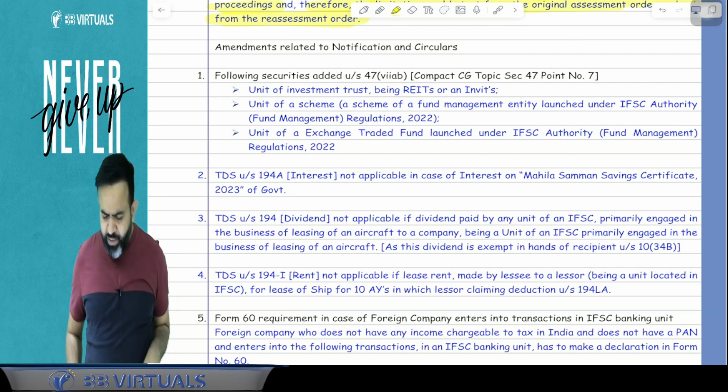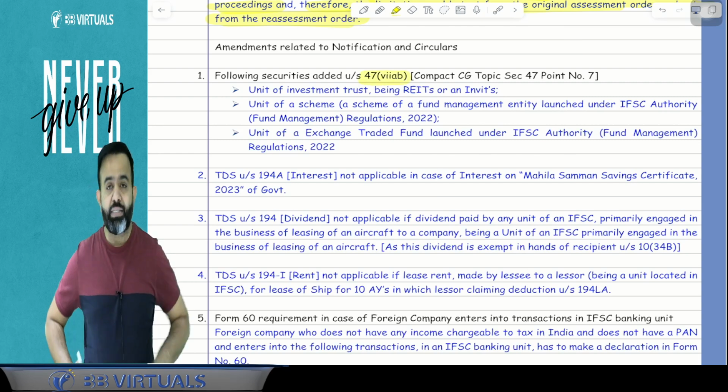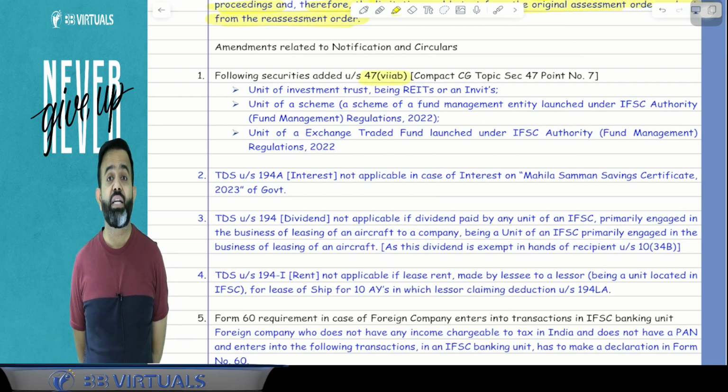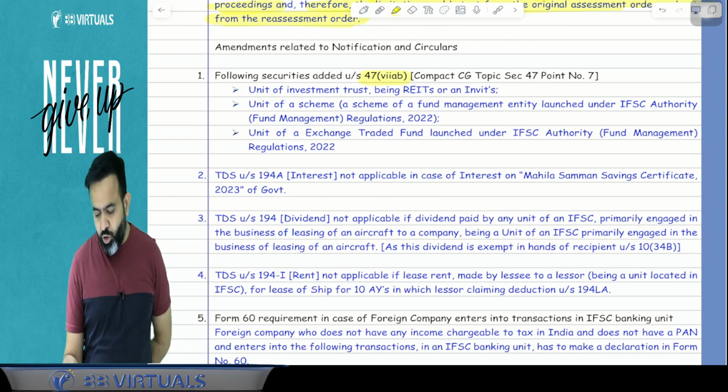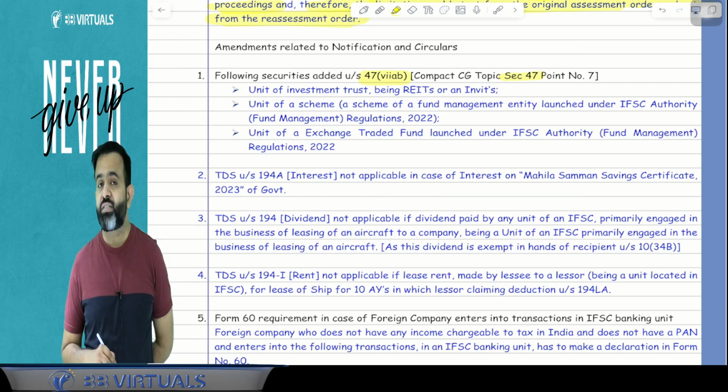Now guys, the first amendment is, if you remember, section 47 clause number 7AB, which is covered in capital gains. In the capital gains topic there is section 47, which lists transactions not regarded as transfer, where capital gain is not applicable.